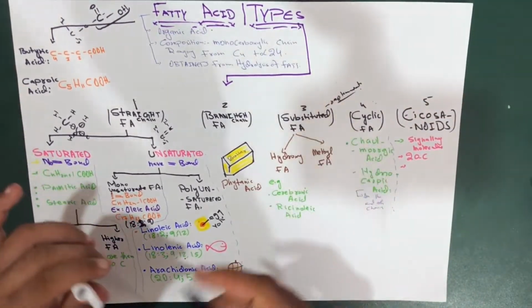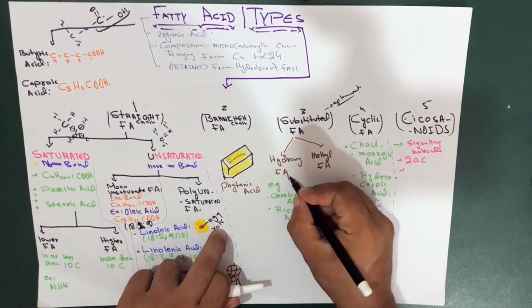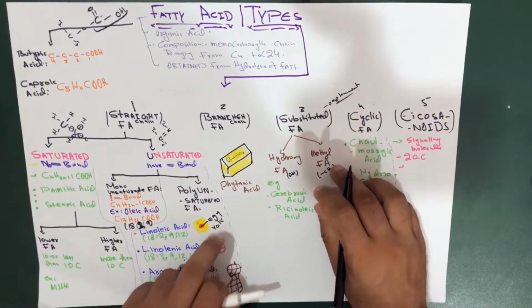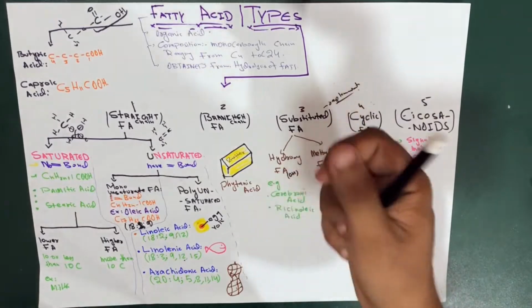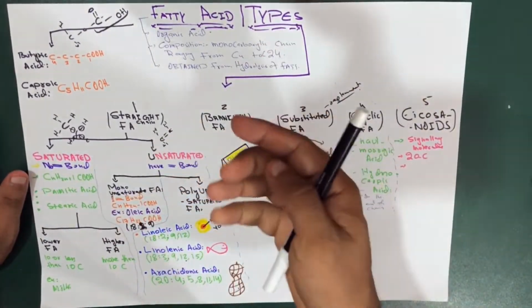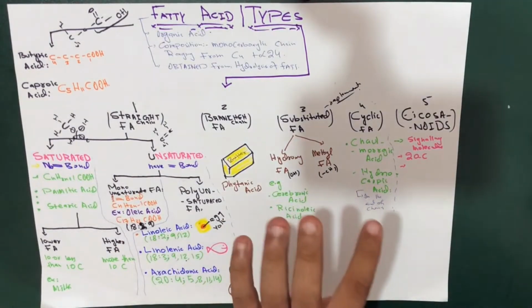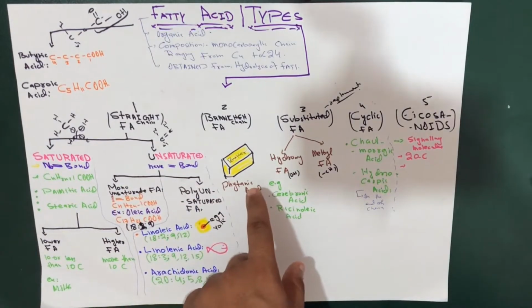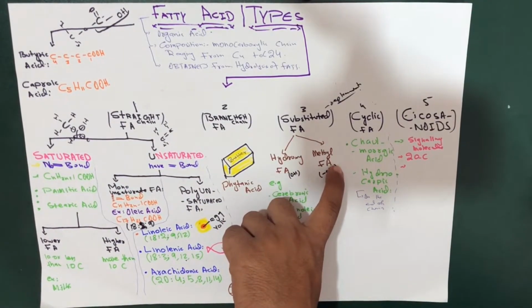So what happens in the substituted fatty acid? Either the hydroxy group, which is OH, or the methyl group, which is CH3, substitutes or replaces any hydrogen from the carbon chain. So how can we define this? Substituted fatty acids include the hydroxy fatty acids and the methyl fatty acids.